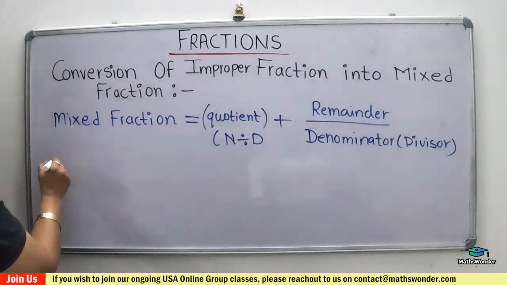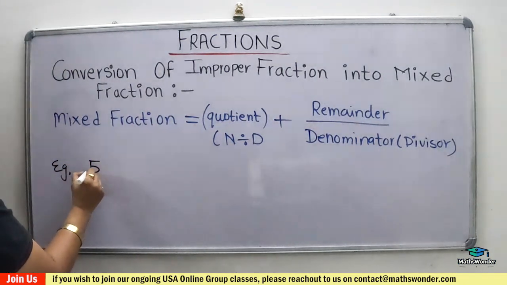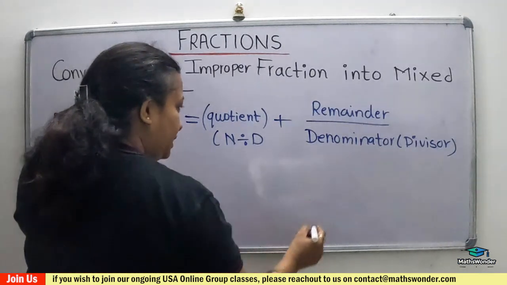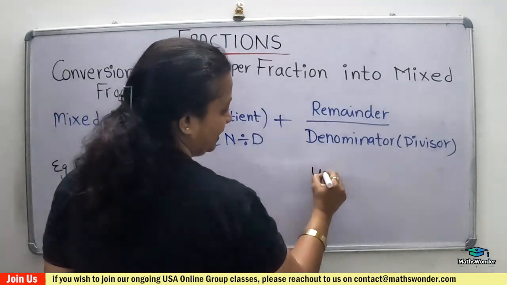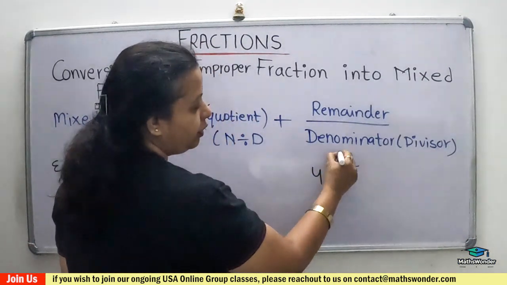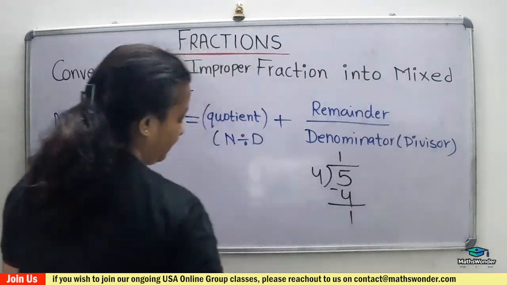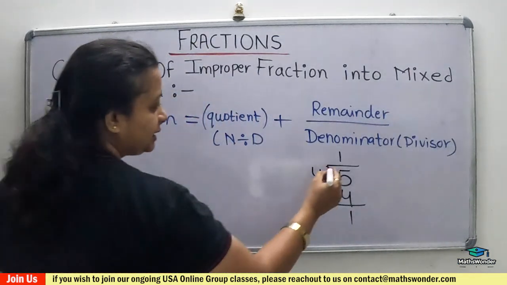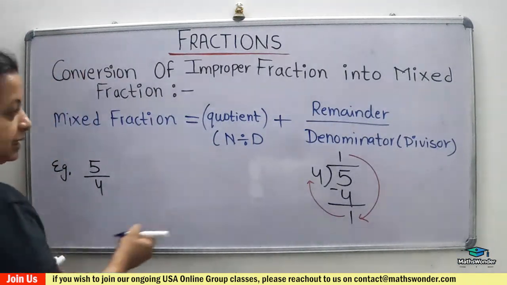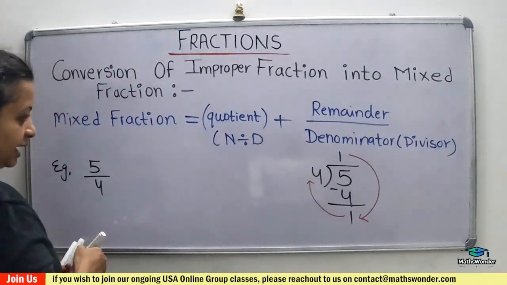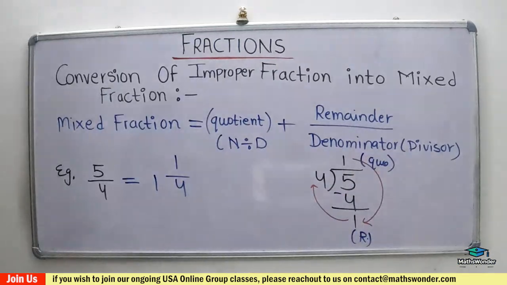Now come to the example. The question is 5 over 4, right? So you will divide 5 by 4. 5 is the dividend and 4 is the divisor. 1 times 4 is 4, so the quotient is 1, and the remainder is 1.